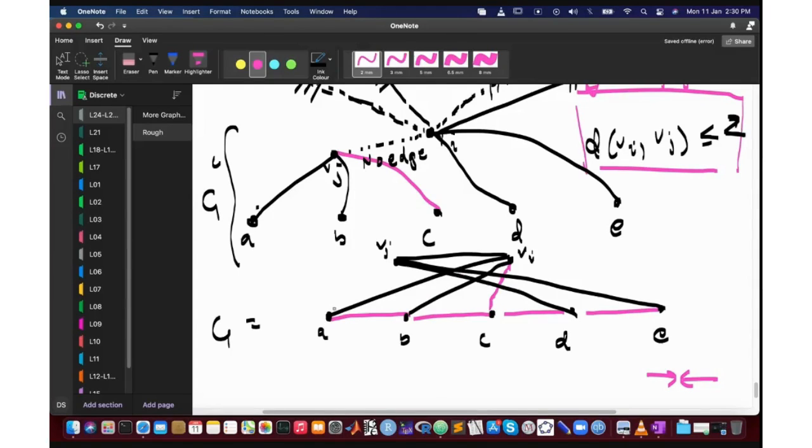Okay, but if this is the picture, then A is connected to one of them and E is also connected to one of them. Okay, so that's it, and that gives you a path of length 3 between A and E, which is not possible. So we reach a contradiction, and we conclude that Vi and Vj must have a common neighbor if they don't have an edge in the complement. Questions, people?